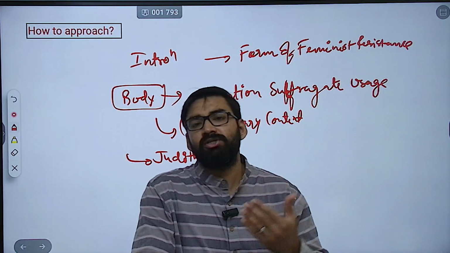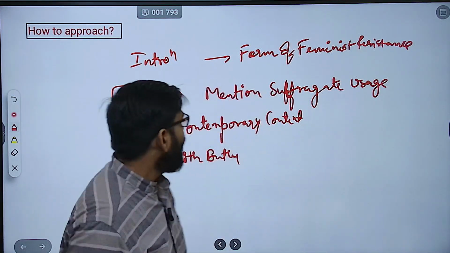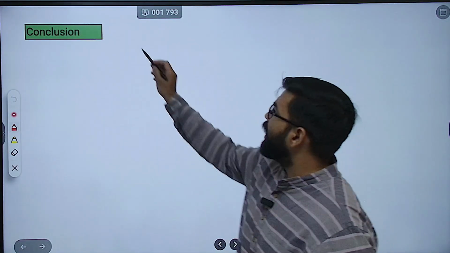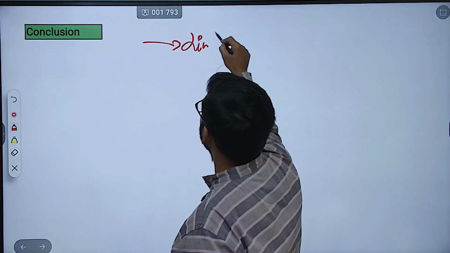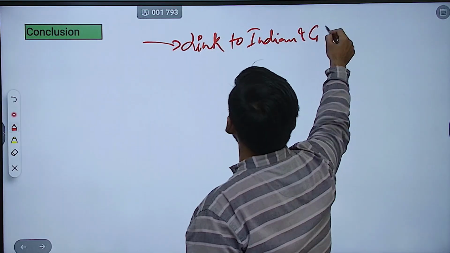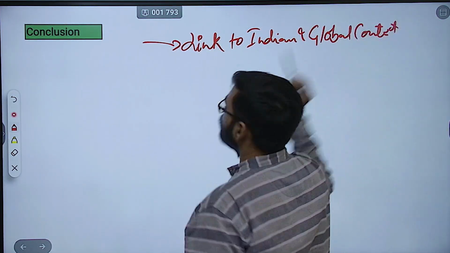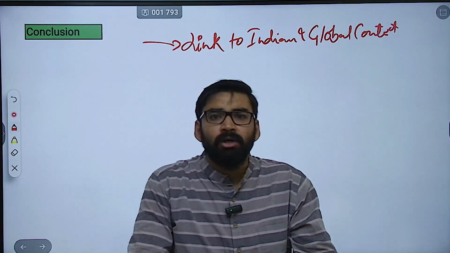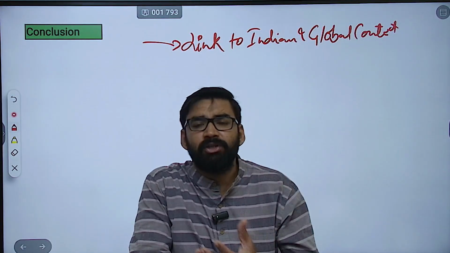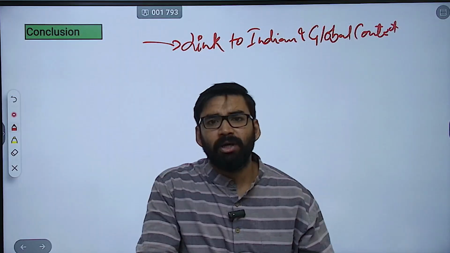So these things you can easily give in your answer, clear। And with respect to conclusion, you can link to Indian as well as global context. You can give the recent protests, viral images, cultural adaptation from India as well as globally. Okay, so these things you can mention easily.